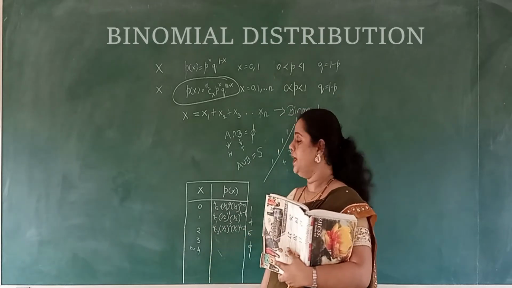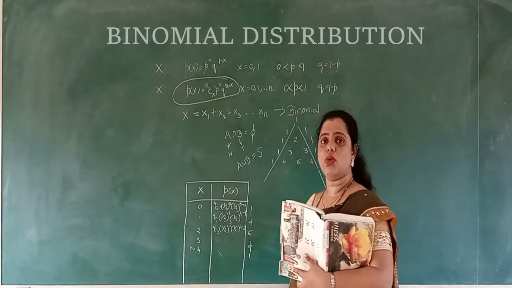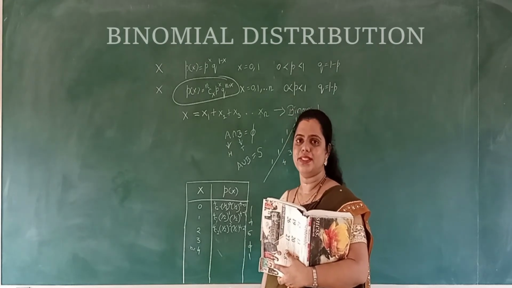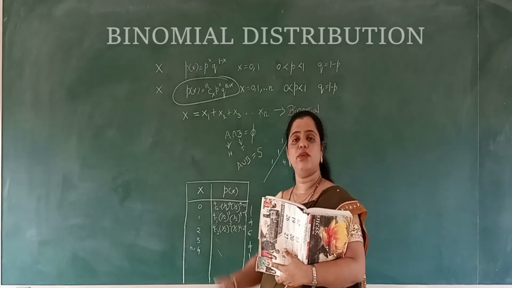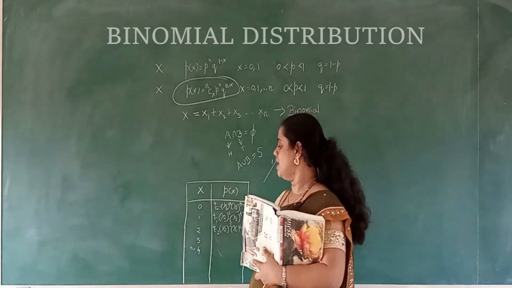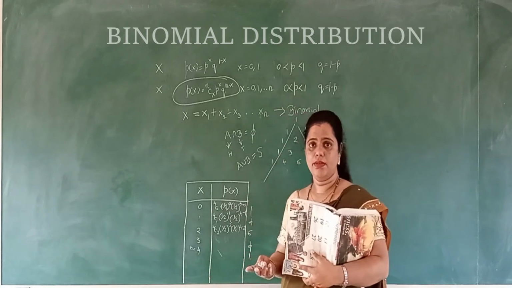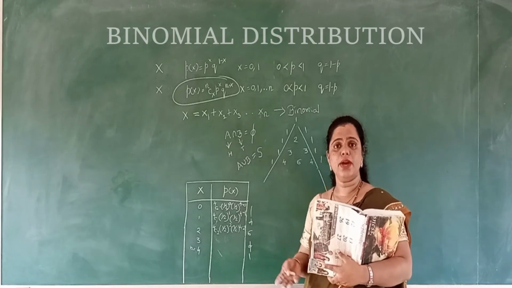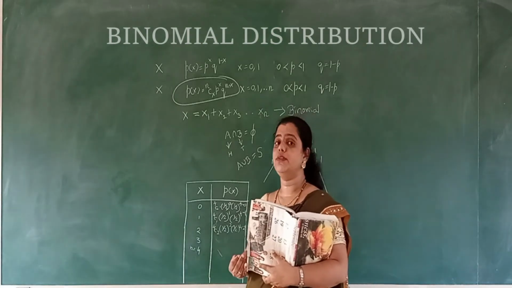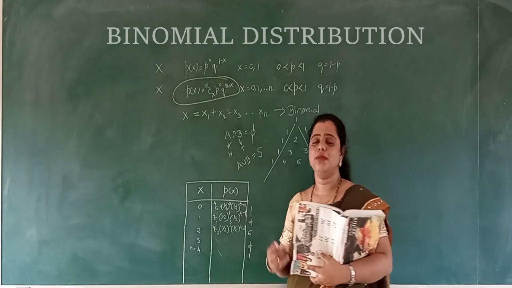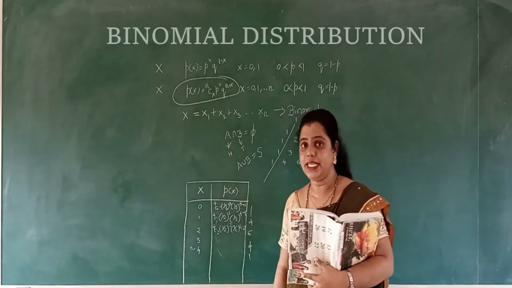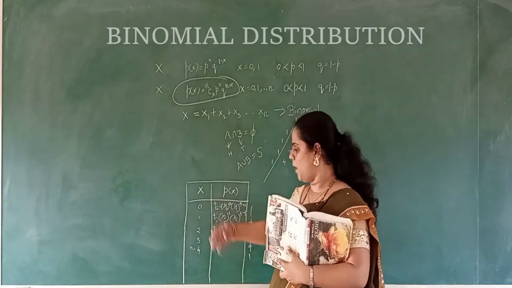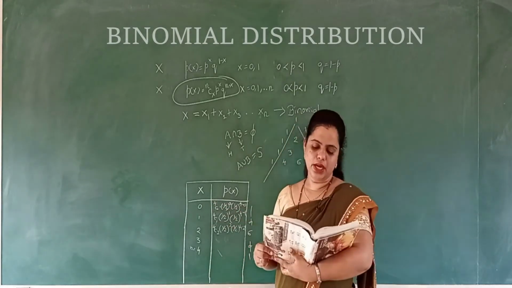Hope you understood. Even if it is about the dice which are rolled, if you are observing the number 6, there is a possibility that you may not get 6 while you are rolling the die for 4 times. Hope you are understanding. So it comes with no 6s, right? No 6, one 6, two 6s, three 6s, four 6s, five 6s. If you are doing it 5 times, then you may get 5 times also 6. There is a possibility. I am not telling that each and every time you will get so, but these are the possibilities you may get. So they are talking about that.